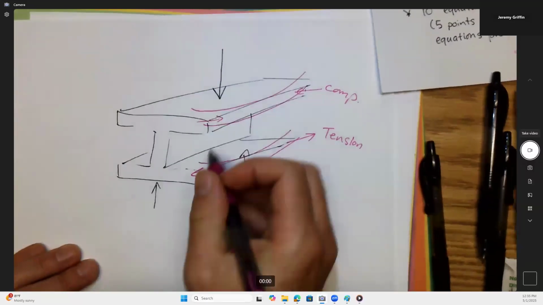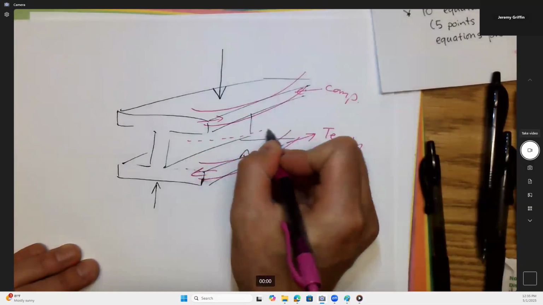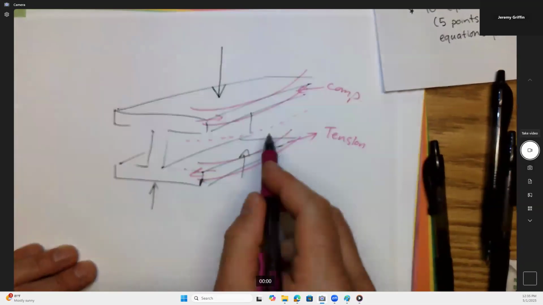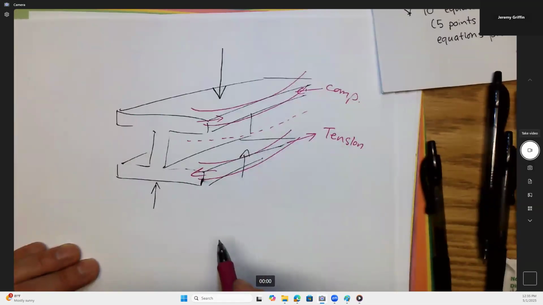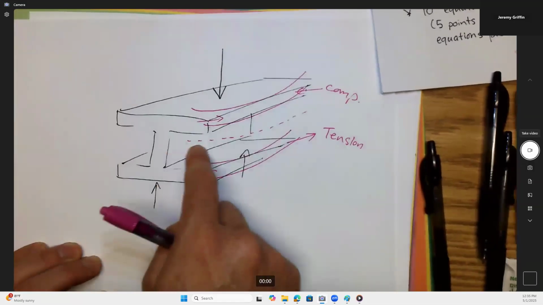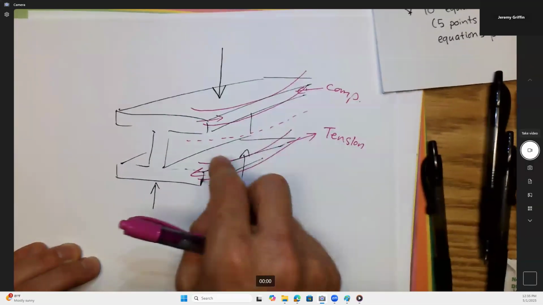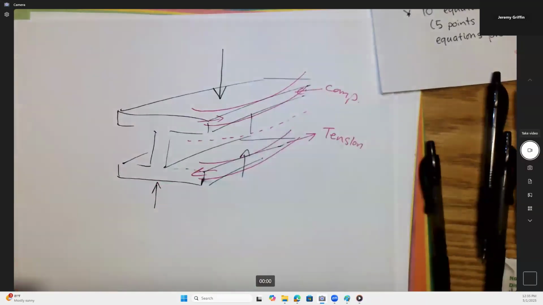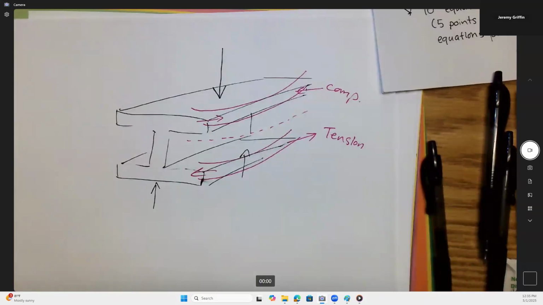Okay. Now, do you think there's some axis near the center that it switches from tension to compression, and maybe there's very little stress? Right. Which means you don't need as much material in the middle, but you want most of your material in those flanges in the top and bottom parts. Yeah, that's where most of the stress is, most of the tension and compression.